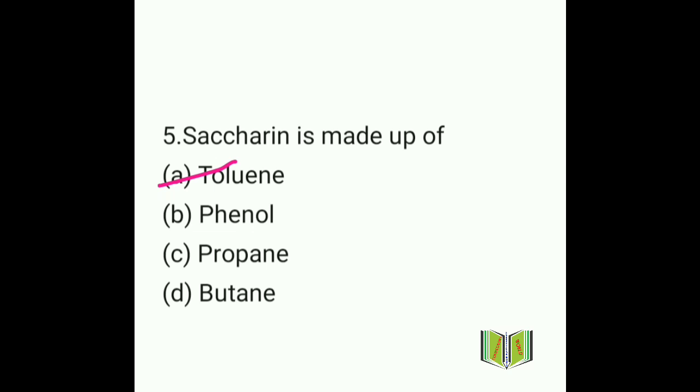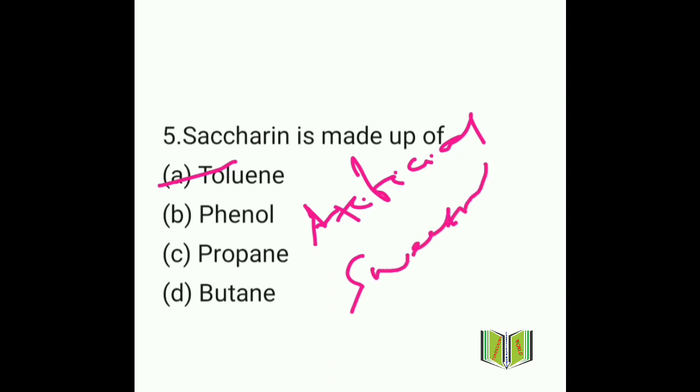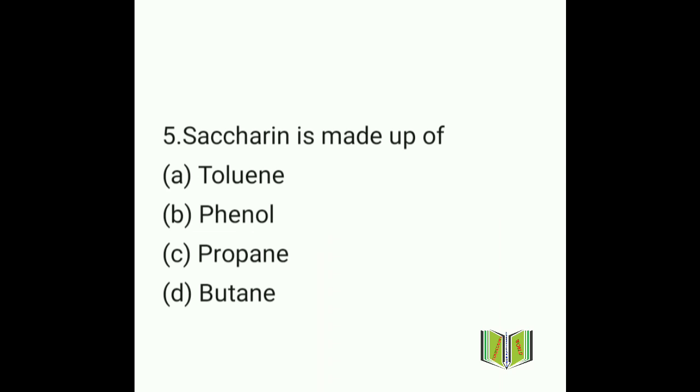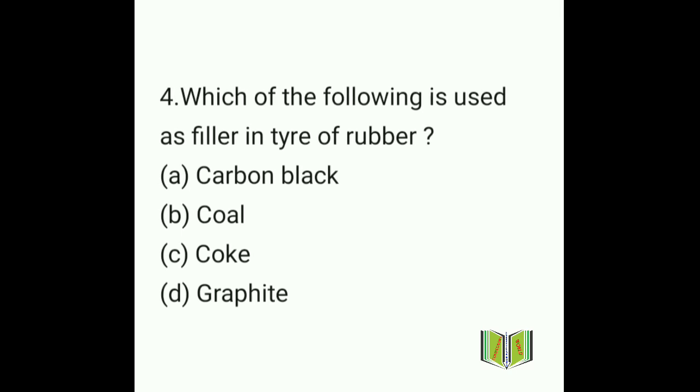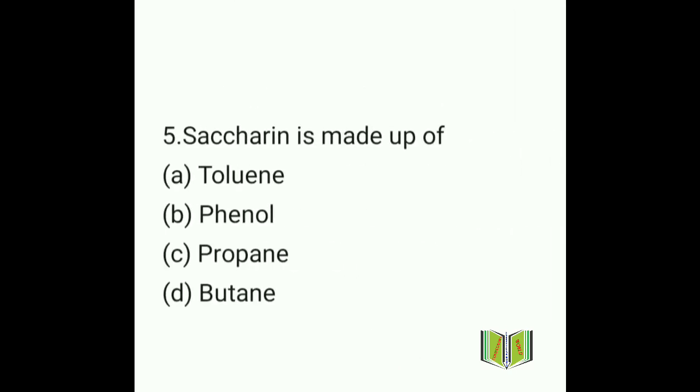Saccharin is made up of toluene, and saccharin is also known as artificial sweetener. Why is it known as artificial sweetener? Because it adds sweetness to different products such as cold drinks, candies, cookies, etc., and different medicines and toothpastes also.